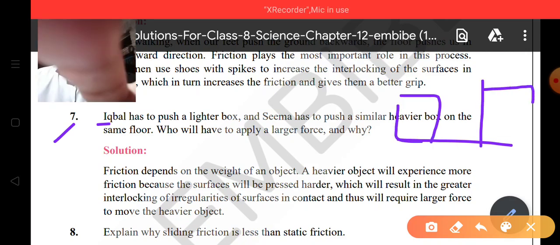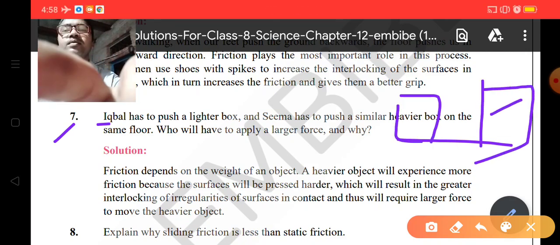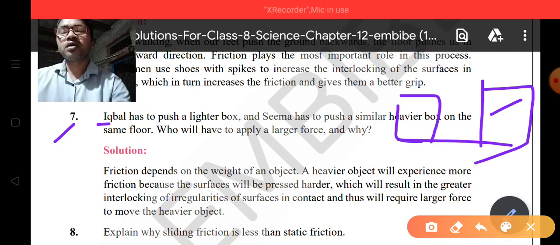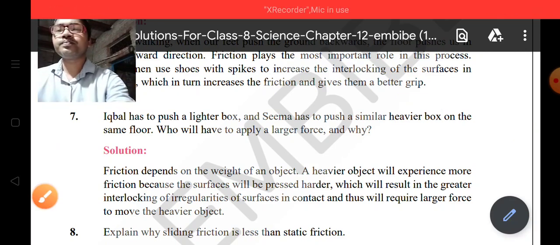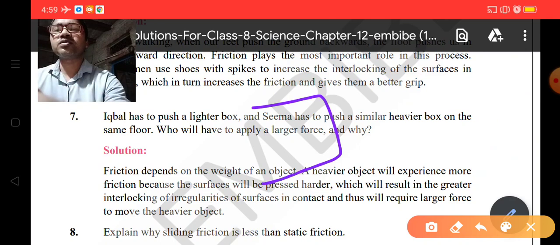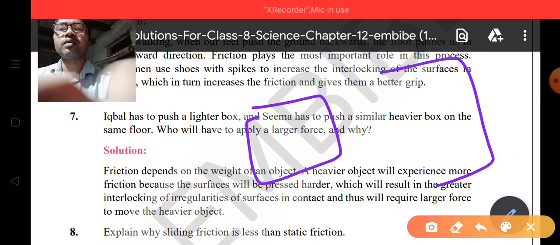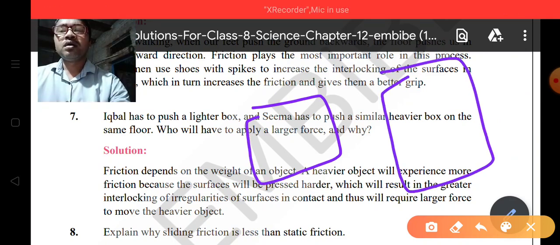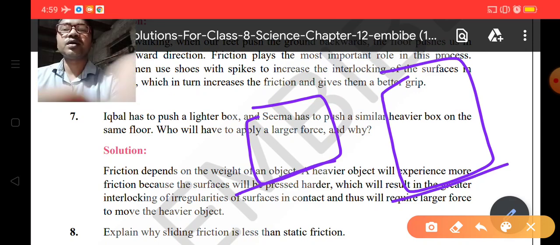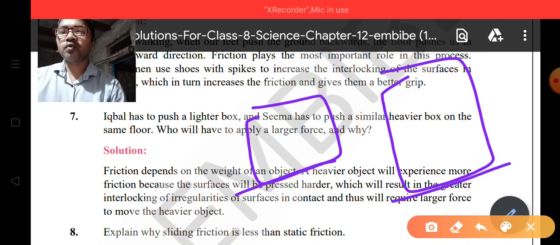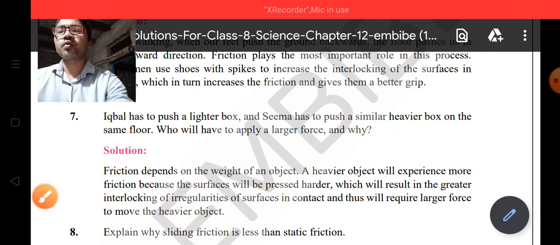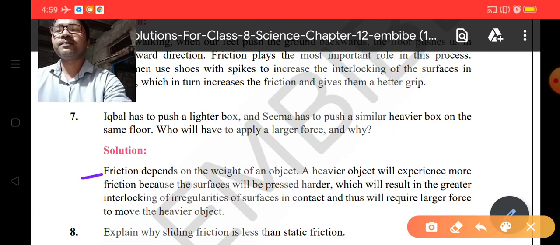One of them has the lighter and one of them has the heavier box. Okay, so you can see here, suppose this is a box and this one is also a box. The surface for both is the same, so who will apply more force? This is the question. So let's see.